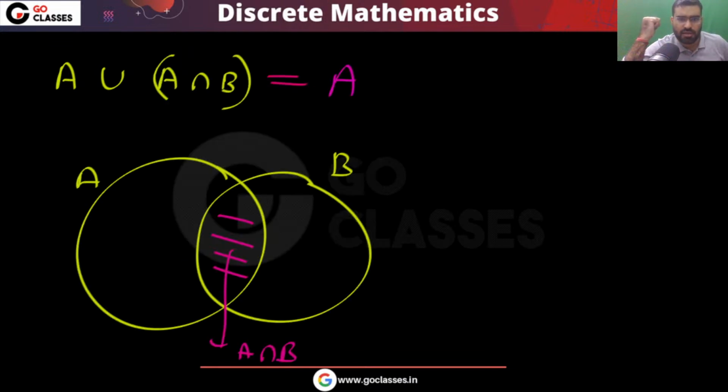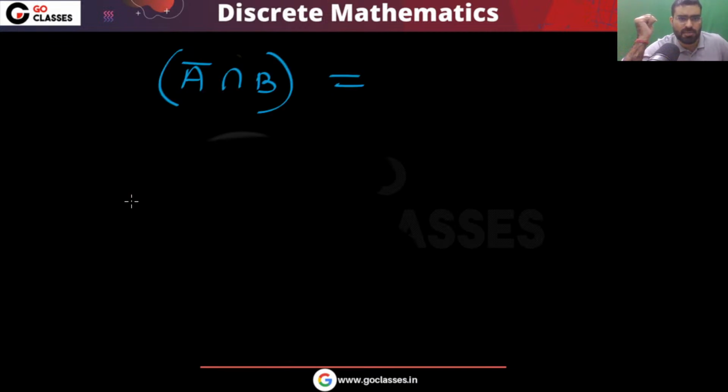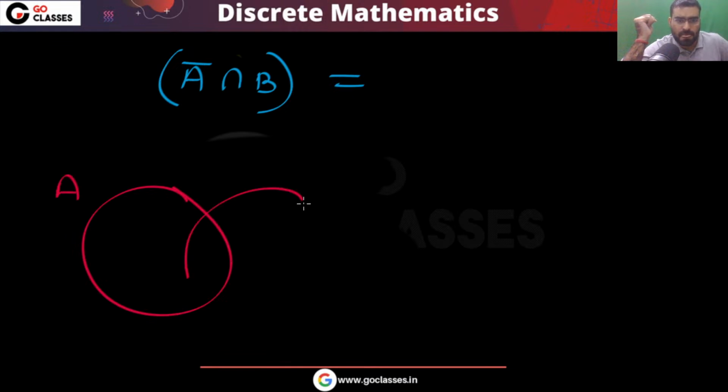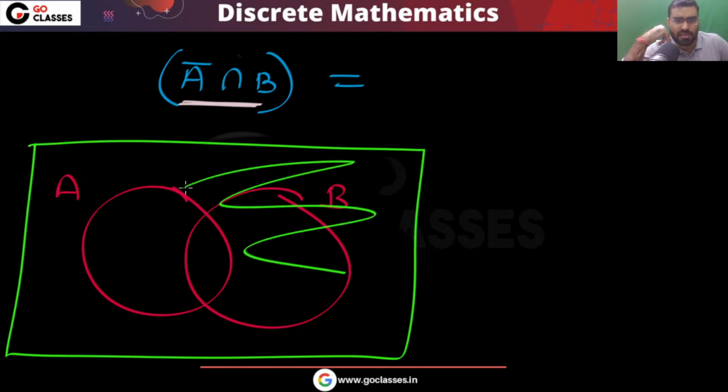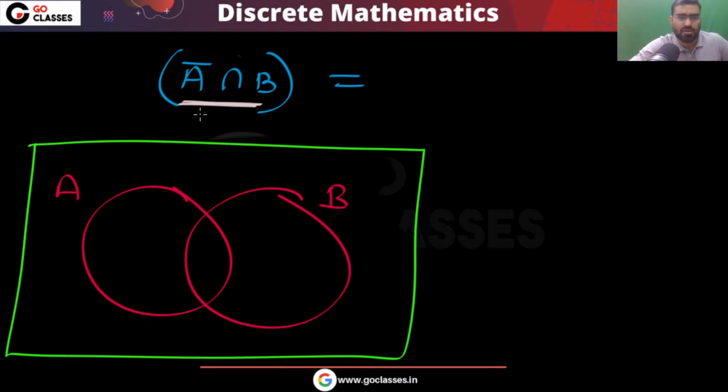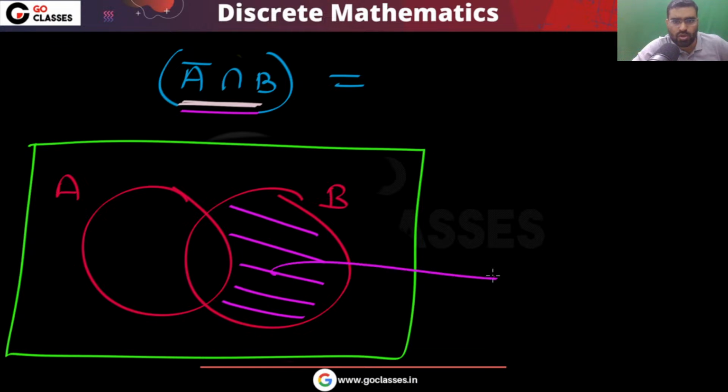Before we see this, let's see what this one is. What is A intersection B complement? If this is A and this is B, then what is A complement intersection B? This is your A complement. A complement means this area. Intersection B means the common part. The common part in B comma A complement is this. Yes or no? This is B intersection A complement. So that is the same as B minus A.